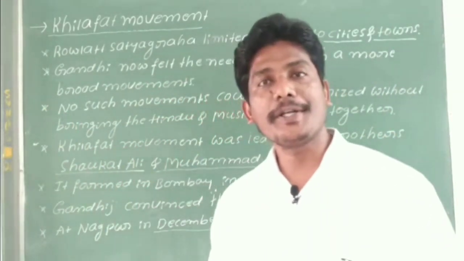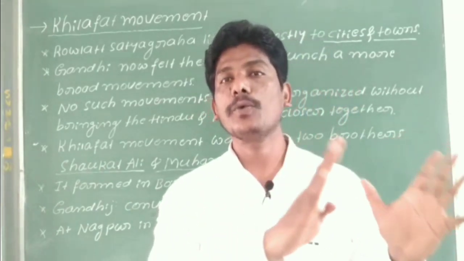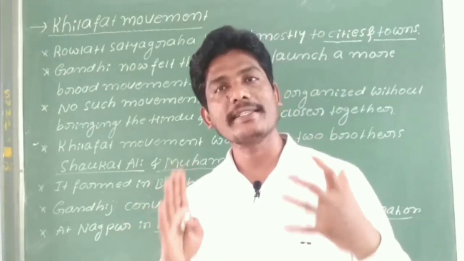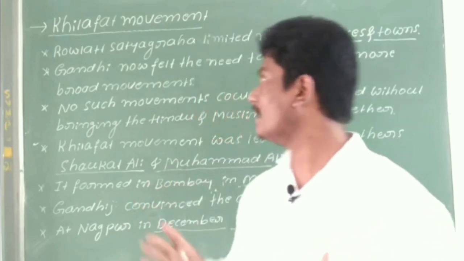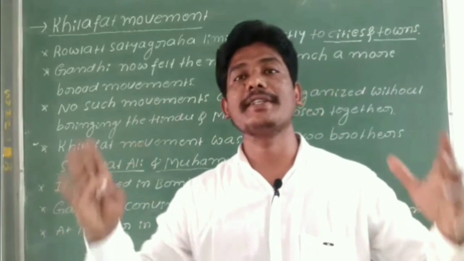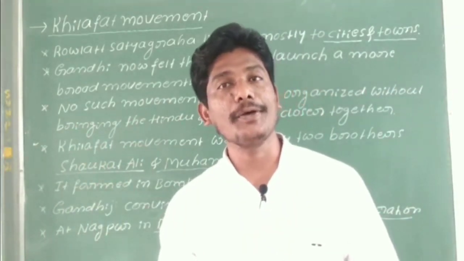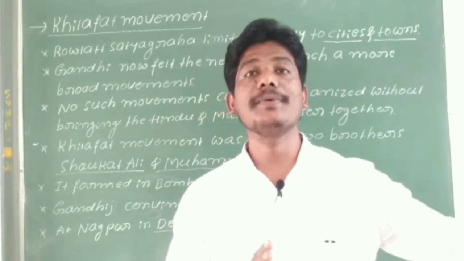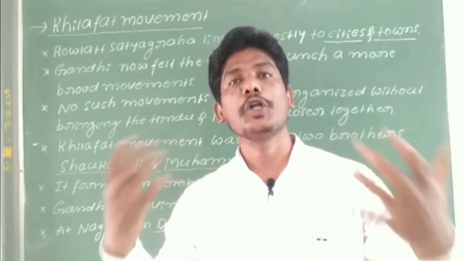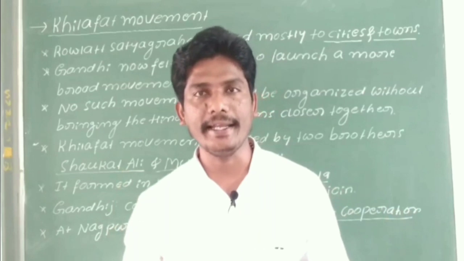He decided that the movement needed to be launched as a broad movement across the country, because this Satyagraha was limited to only the cities.